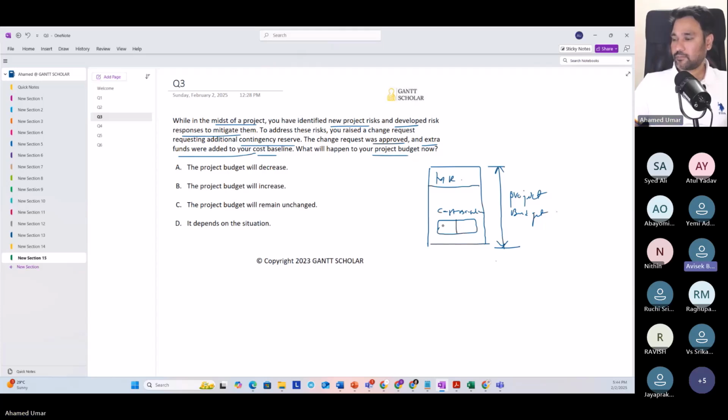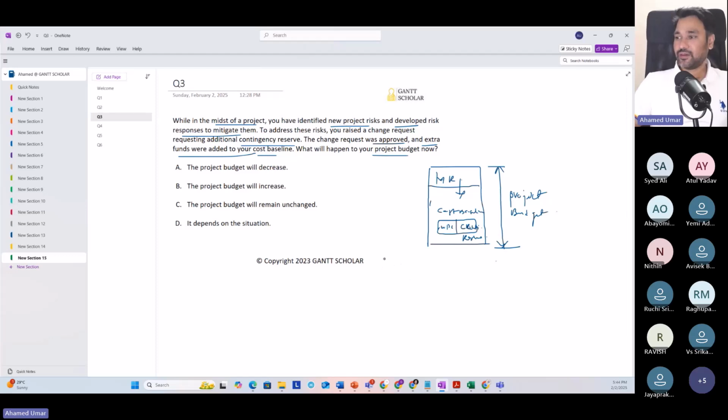For any kind of change or to get additional budget, the change request process is taken up, and then based on approval, a portion of the management reserve is added. Very good. Fantastic. You can appreciate Abhishek for this.